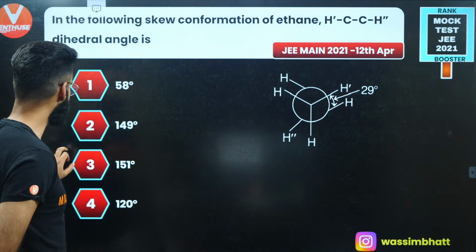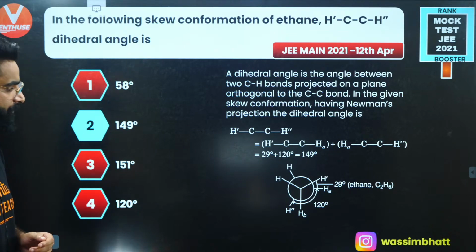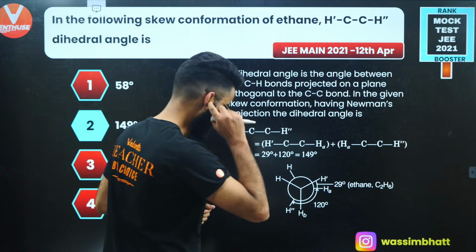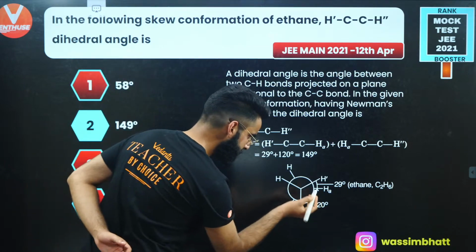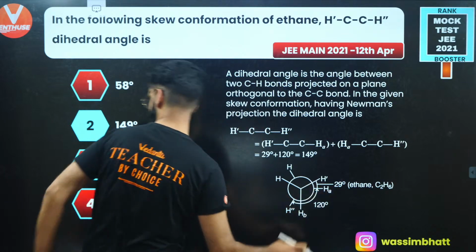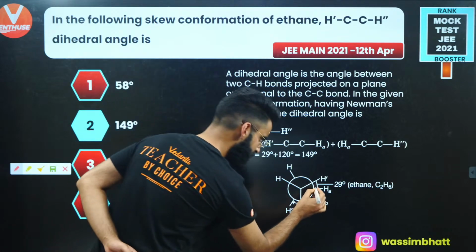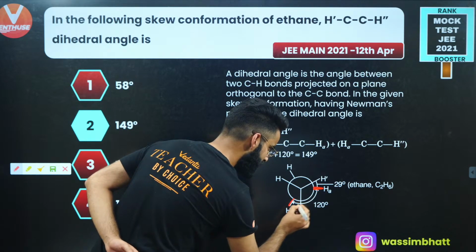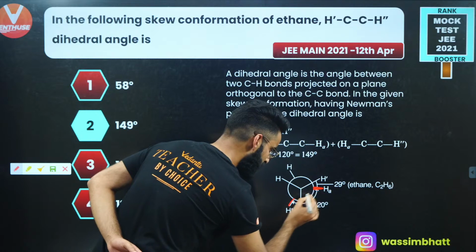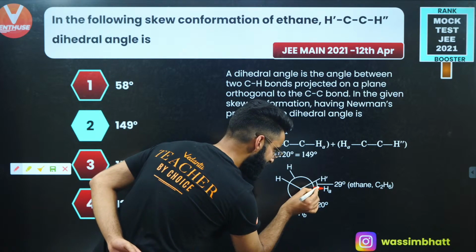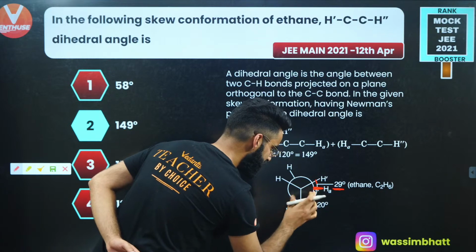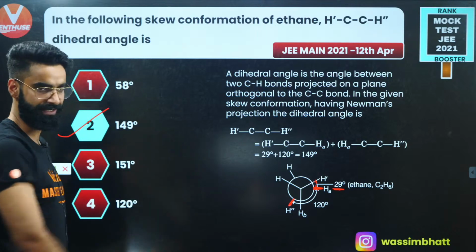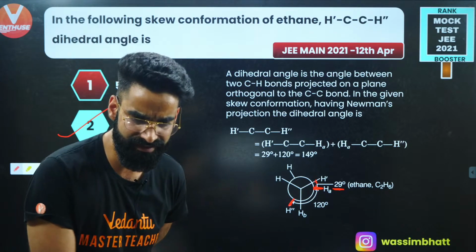Guys, it's going to be 149, right? See, first of all, if you look at this dihedral angle, this bond and this bond, the angle is simply 120 degrees, right? And this part is given in the equation, it's 29. So it's simply going to be 120 degrees plus 29. It comes out to be 149. So 149 degrees is going to be the answer of this question. As simple as that, right?